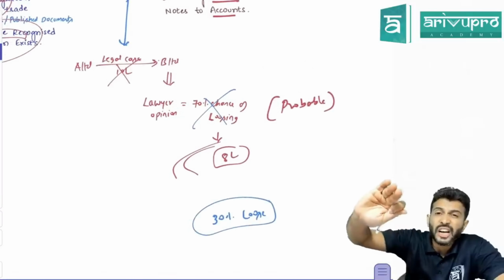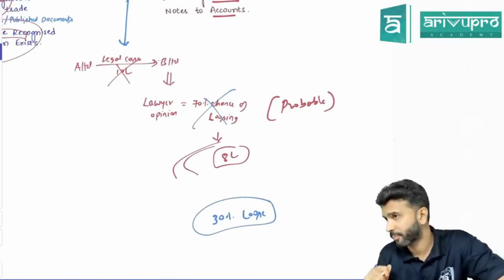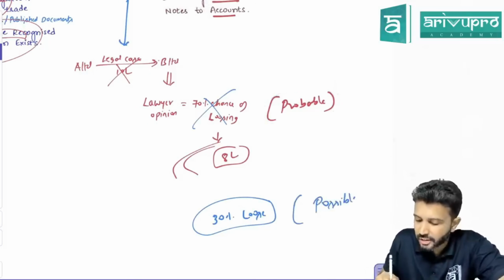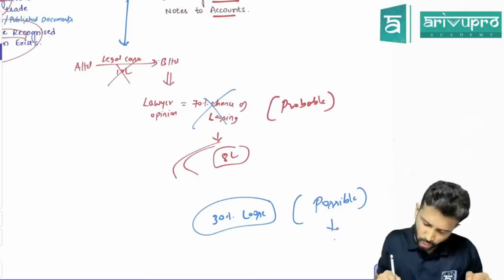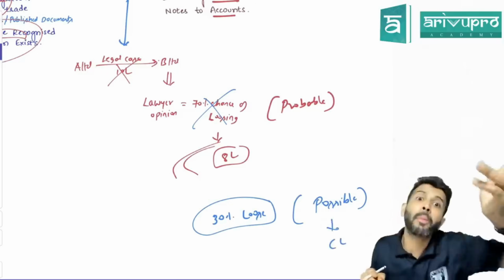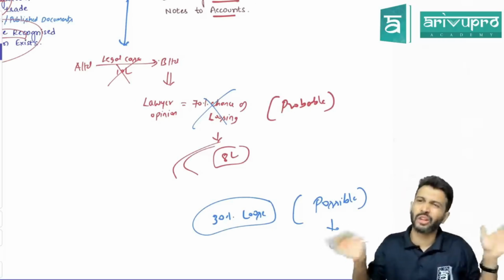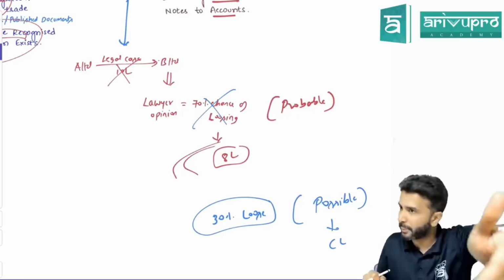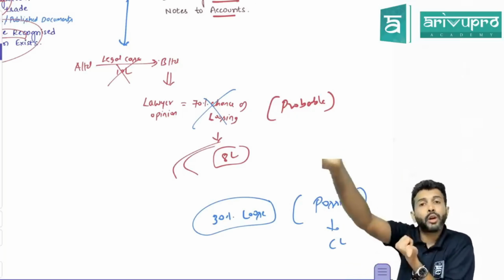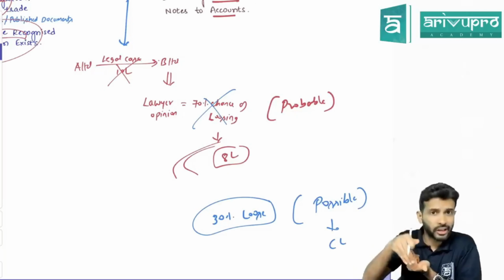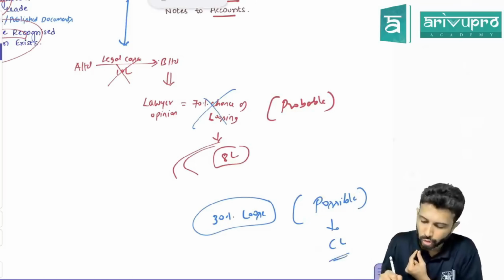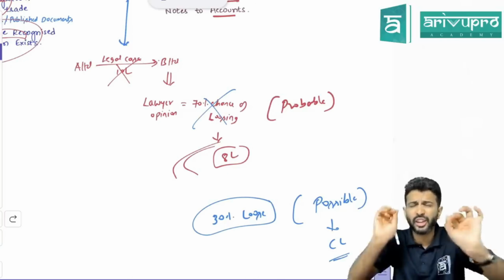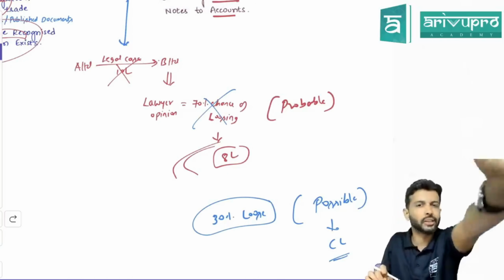Sir, if the chance of outflow is more than 50%, we call it probable. However, if it is less than 50%, we call it possible. For a possible obligation, you disclose contingent liability. For a probable obligation, account provision. That's all. Fancy definition, but the meaning is the same. If the chance of outflow is more than 50%, recognize provision. If the chance of outflow is 50% or lesser, then it is a possible obligation where you disclose only contingent liability. Contingent liability is not accounted. We don't pass any journal entry or ledger. You just show it in notes to accounts. Just a disclosure. That's all.